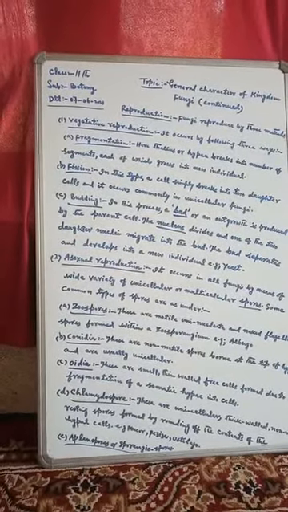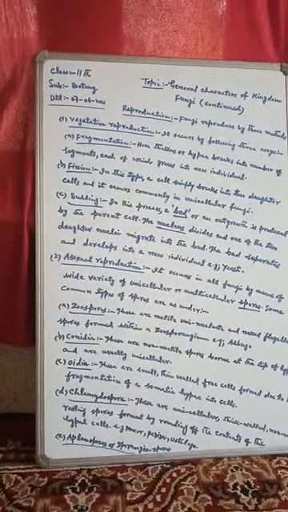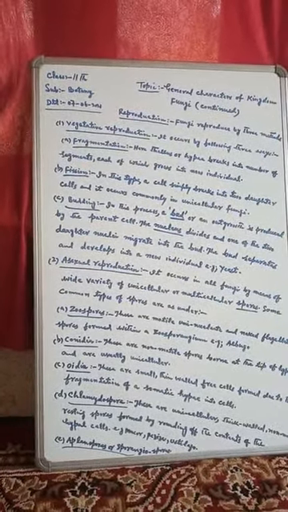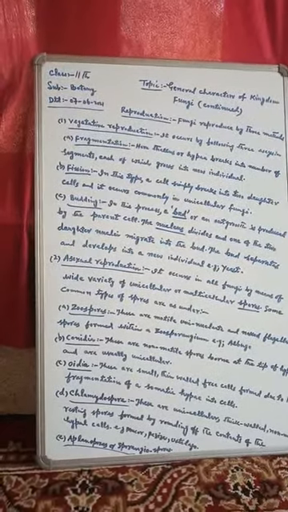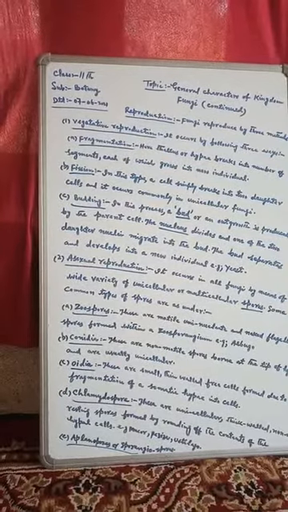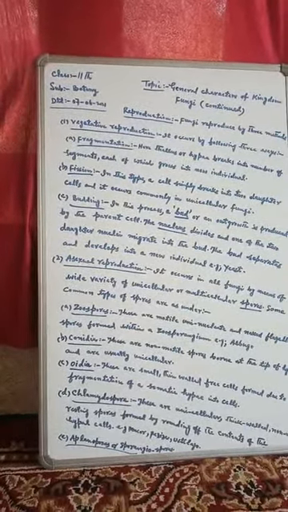Now the third type of vegetative reproduction is budding. In this process, a bud or an outgrowth is produced by the parent cell. So what happens here in budding? Here a bud or an outgrowth is produced by the parent cell.